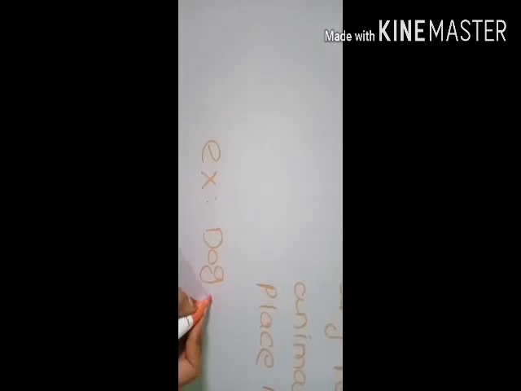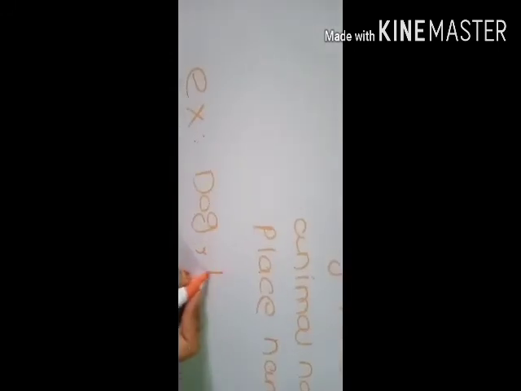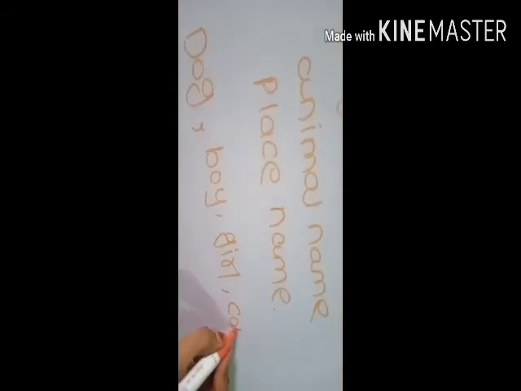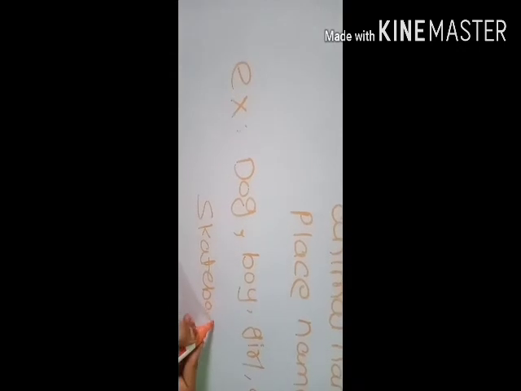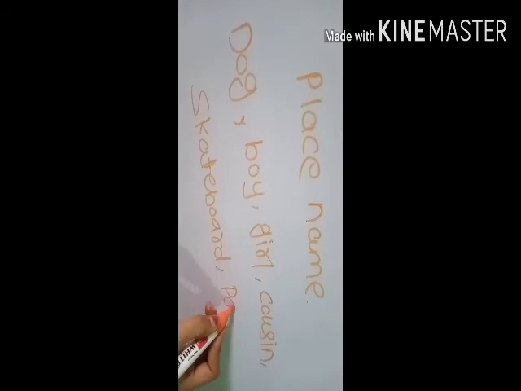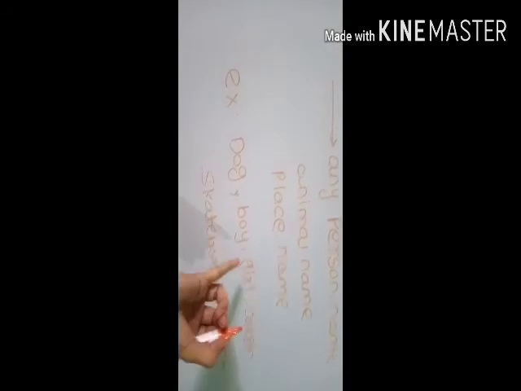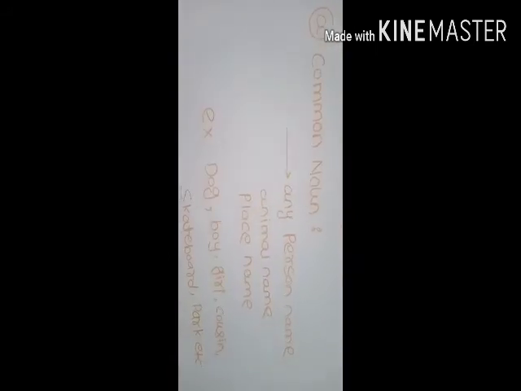For example, dog. Any person name, for example, boy, girl. Means we don't want to write the name, means any person name. Cousin. Things name we can write skateboard. Now place name, for example, park, etc. Now all these examples are included in common noun.